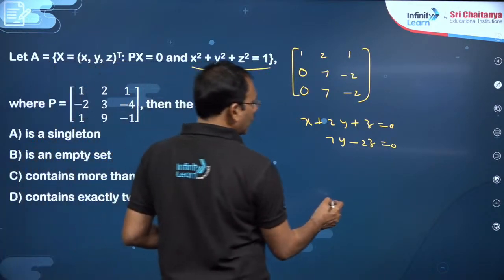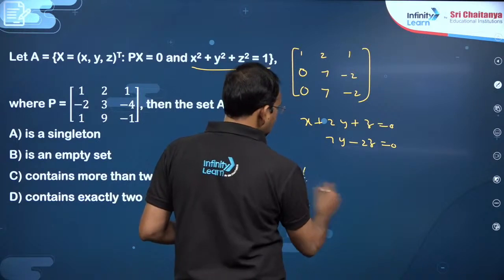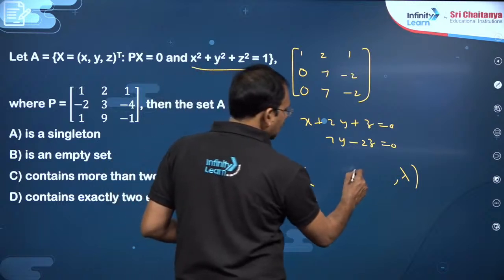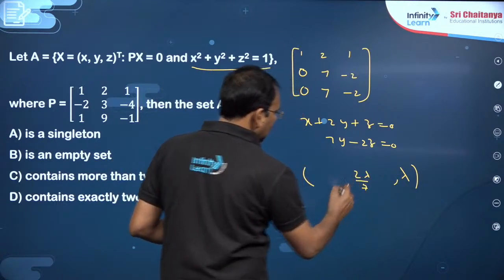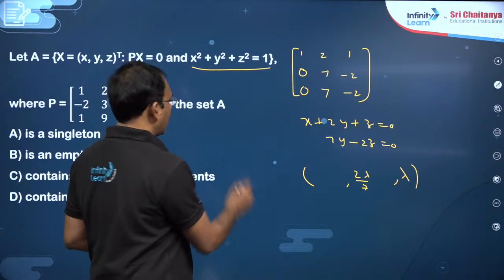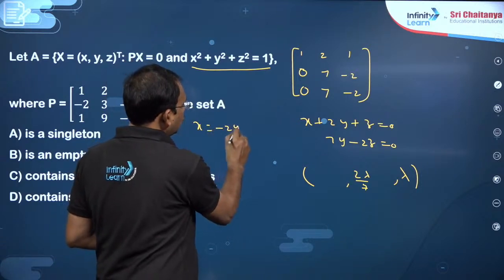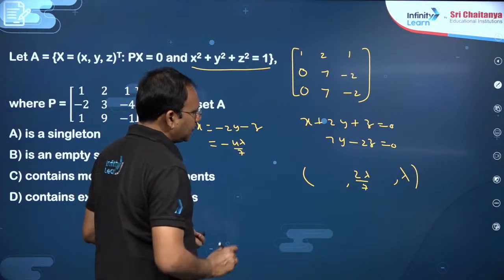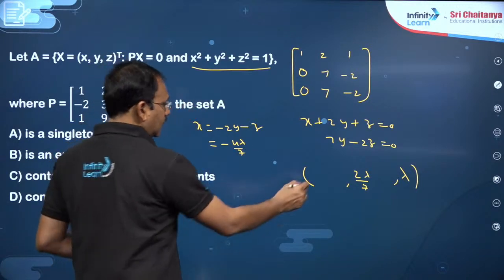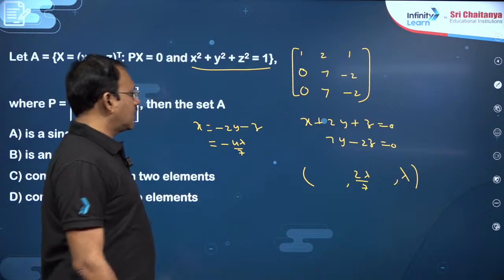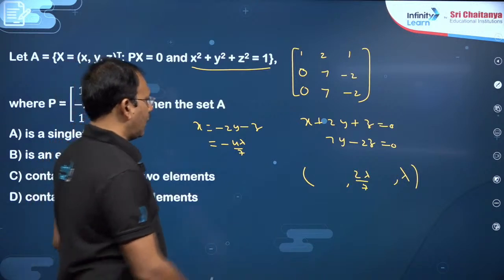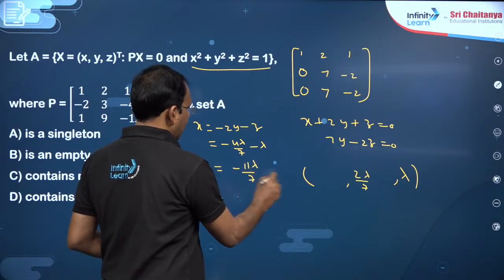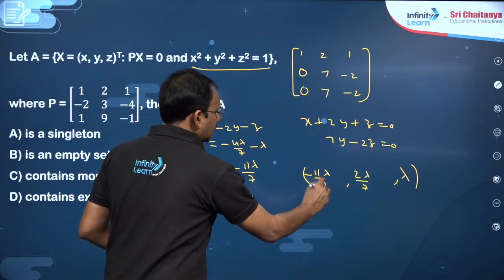So here you can do one thing, you put z is equal to lambda. If you put z is lambda, y is nothing but 2 lambda by 7. If y is 2 lambda by 7, what about x? X is minus 2y minus z. Minus 2y means minus 4 lambda by 7, because y is 2 lambda by 7, minus 2y will become minus 4 lambda by 7, minus z is minus 7 lambda by 7. So minus 11 lambda by 7, this is minus 11 lambda by 7.